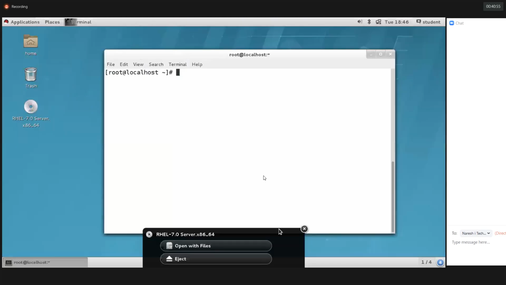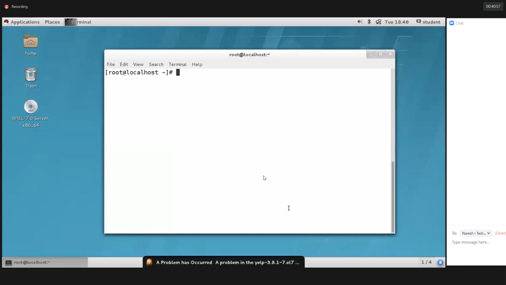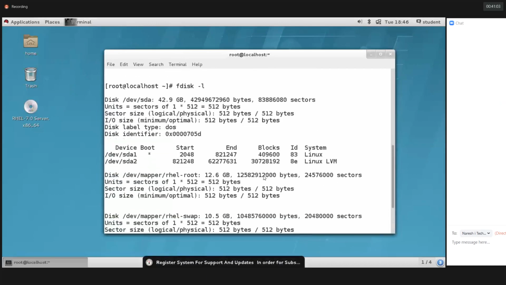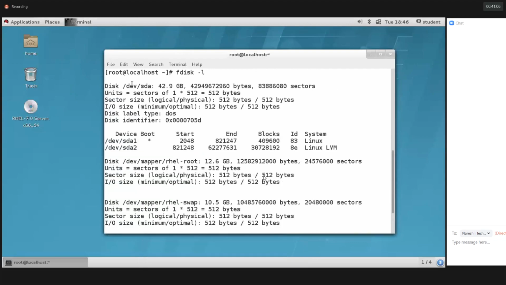So let's see here, guys. I'm trying to execute the command fdisk -l. Okay. See here. There's a disk type, /dev/sda, and we'll have two partitions. The total size of the disk is 42.9 GB, and we have two partitions, sda1 and sda2. /dev/sda1 belongs to boot, with start and end sectors, total 400 MB, and it is a Linux partition. /dev/sda2 is a total of 30 GB, and it's an LVM partition. We'll see LVM tomorrow.